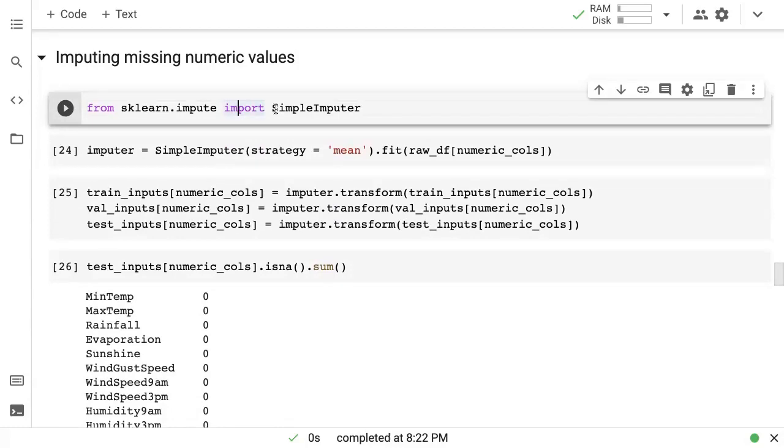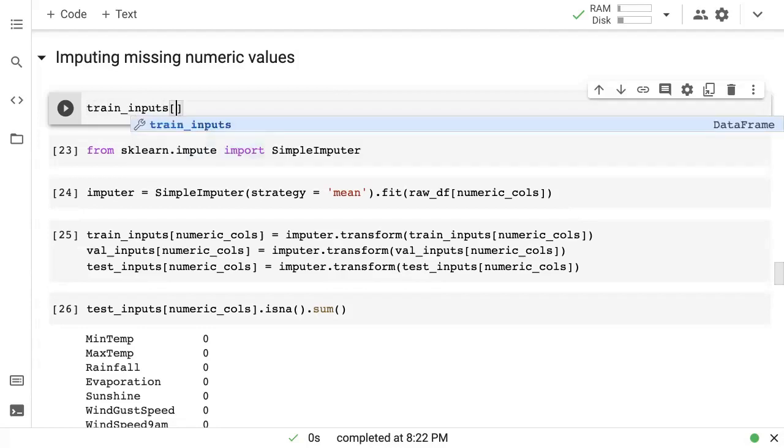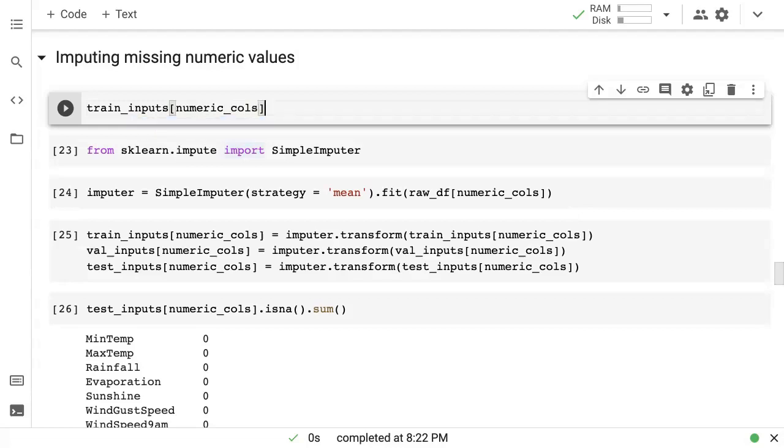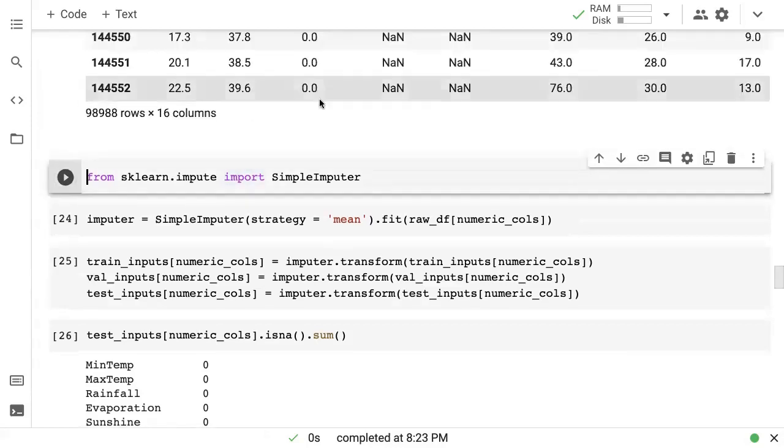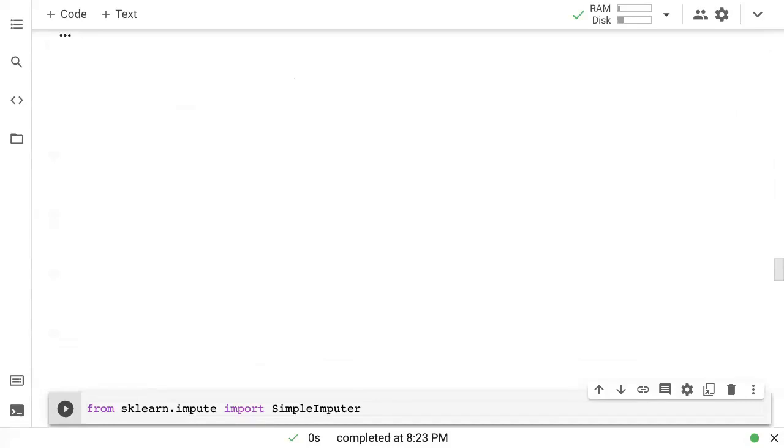The next important step is to impute missing numeric values, which means we want to take all the missing values, because machine learning algorithms can't work with missing values. They will throw errors at you, and we want to replace them with some other values. So how do you check the missing values? Well, you can go to train inputs, and from train inputs, pick the numeric columns, so just the data from the numeric columns. This is what that looks like. And here we can check isna and any, which is going to replace each value with a True or a False, depending on whether it is NaN. Then I'm going to do a dot sum.